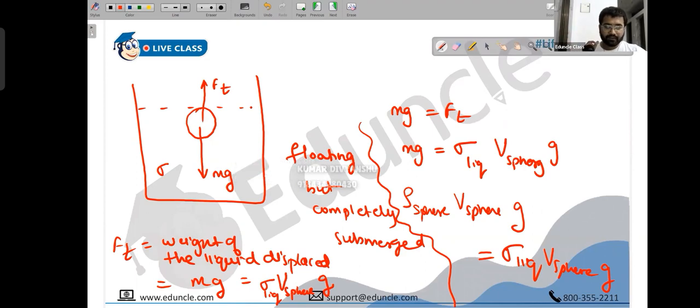That would mean only that much volume of the liquid will be displaced. So the volume of the liquid that will be displaced will be reduced now. It won't be the volume of sphere in that case. It will be the volume of the sphere inside the liquid. So sir, here the density will be the same, right? Absolutely. In this case, the density will always become equal. Okay.